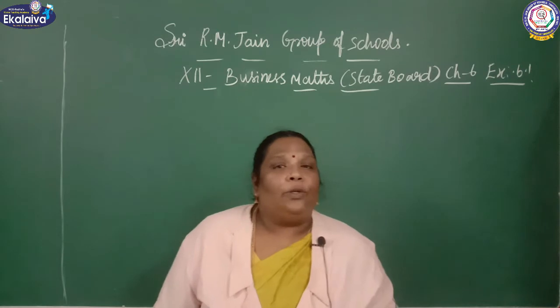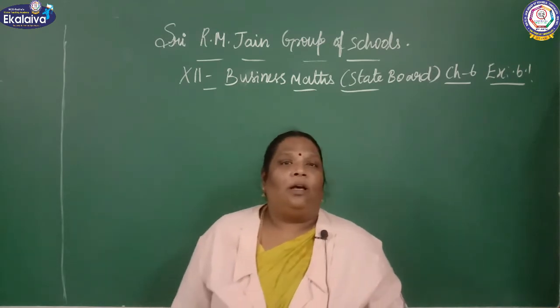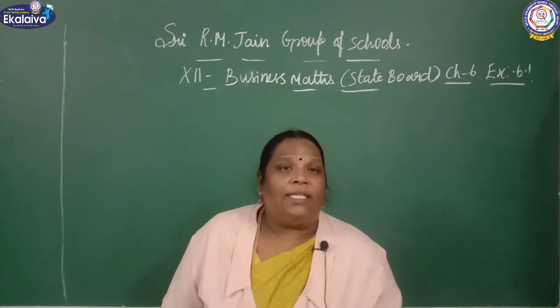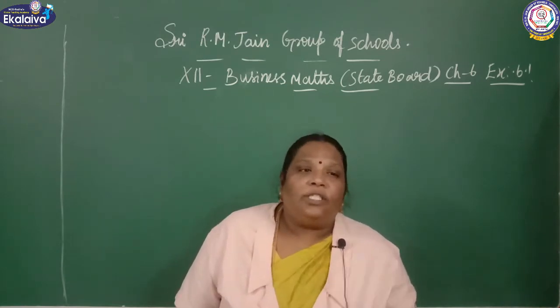Before we enter into the sums, we should know some formulas: probability mass function, probability density function, and discrete distribution function.